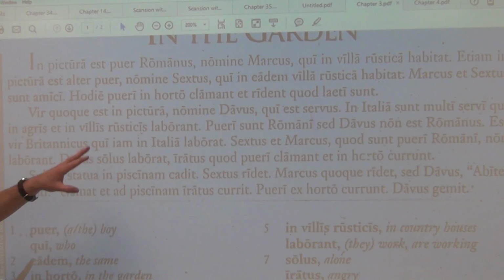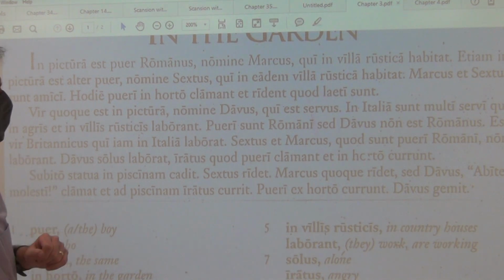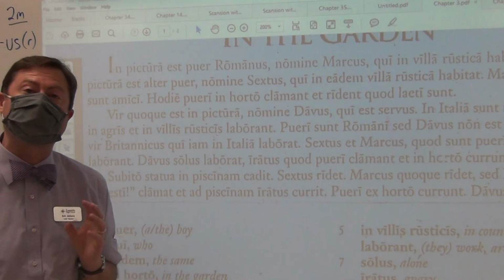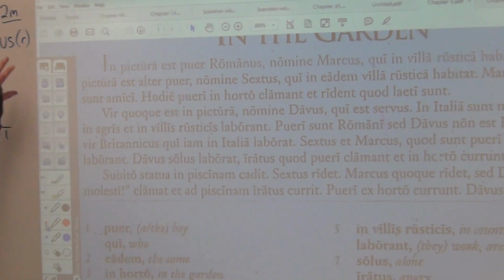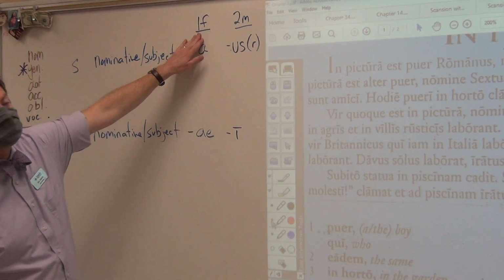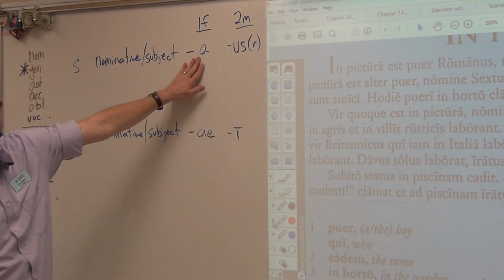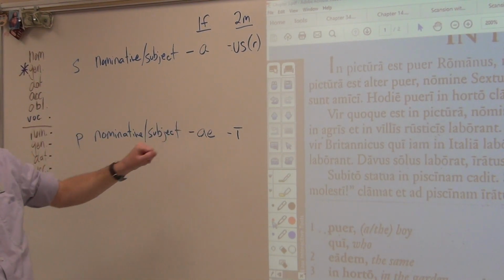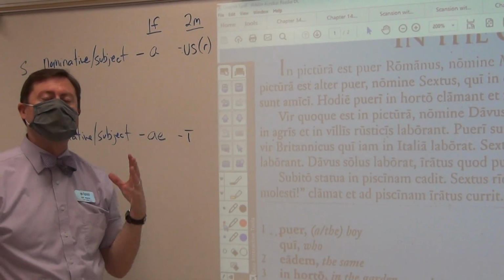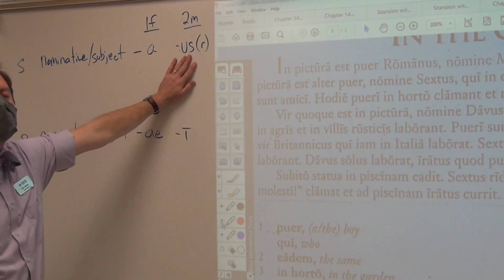Now we're going to go over chapter 3, where we are now introduced to masculine nouns, boys and men. What you need to understand is that all nouns belong to categories. These categories are called declensions. When we encountered only the feminine girls of chapters 1 and 2, they belonged to what's called first declension, and they had as their subject nominative endings a for one and more than one ae. In this chapter, we're going to learn that if it's a masculine noun, it's what we call second declension, and they will end with us as a singular subject.